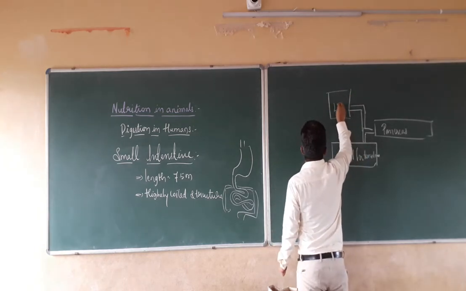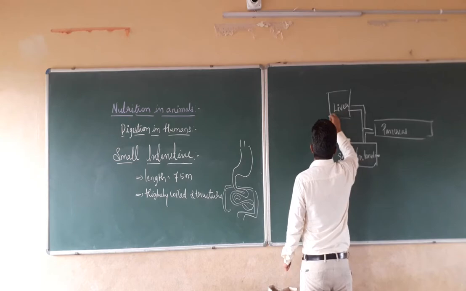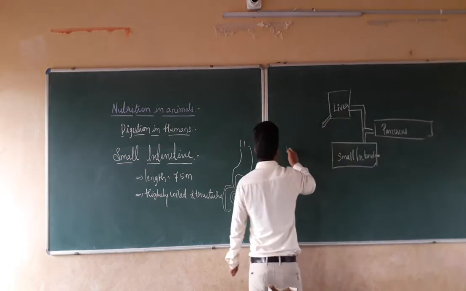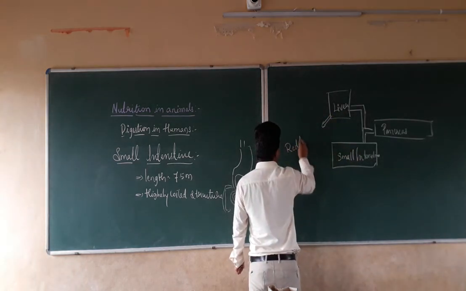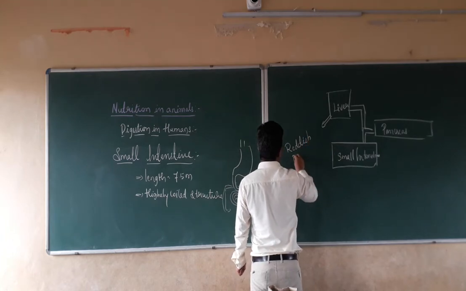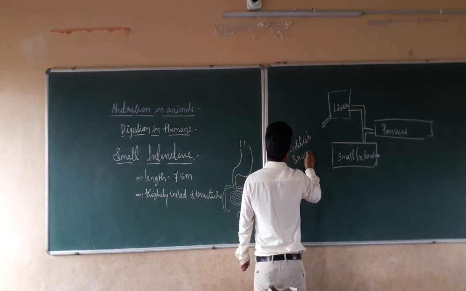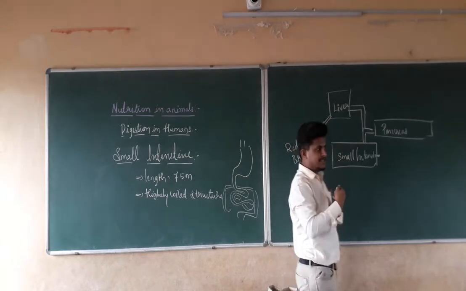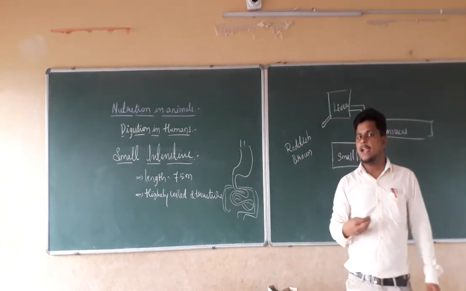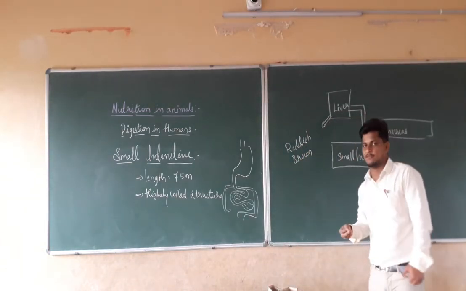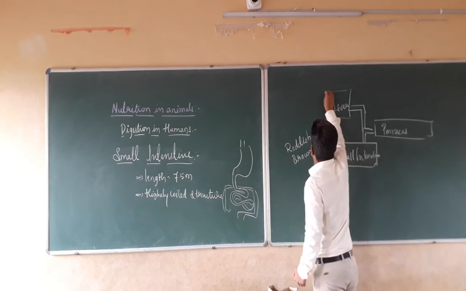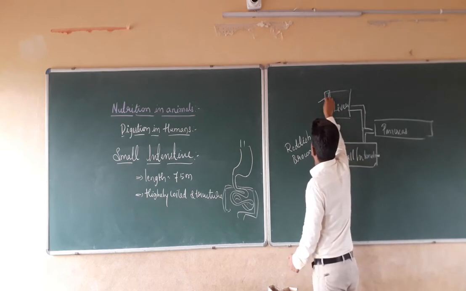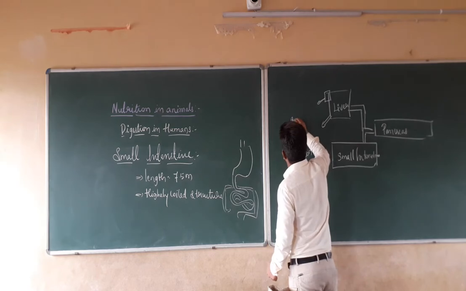That gland is the liver. It is reddish brown in color, and it has a sac-like structure, that is nothing but the bile duct.